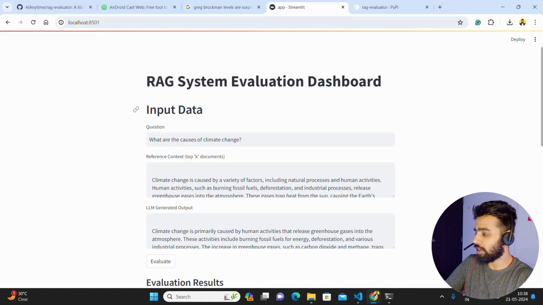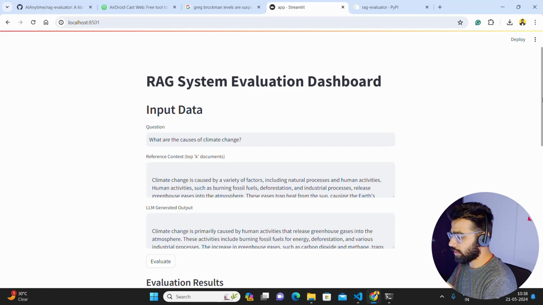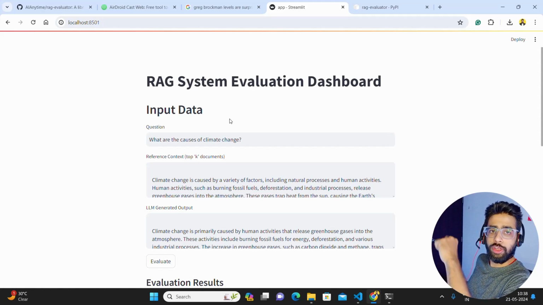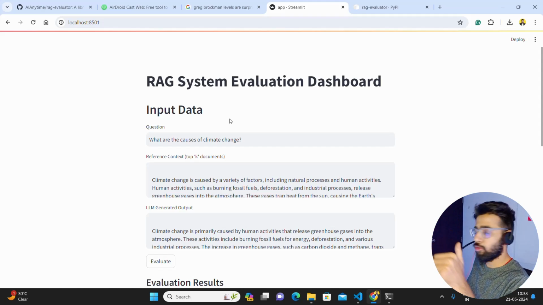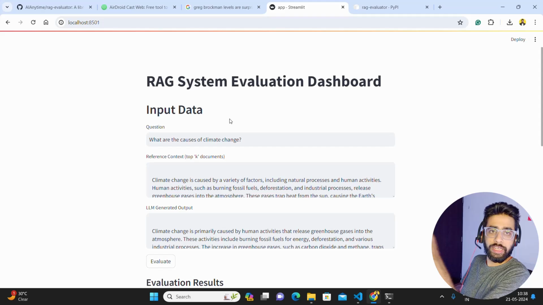If you look at my screen currently, I have something called the RAG System Evaluation Dashboard. This is a Streamlit app that I have created, just to show you some quick examples. It takes three inputs, and I'll also tell you how you can do it all in real time. So you have built a RAG, and you want to send all this data to this tool. Now imagine you have a FastAPI-driven application or an API that works as a RAG system for you, and you want to send data from there to the evaluation tool. How can you do that? I will also tell you.